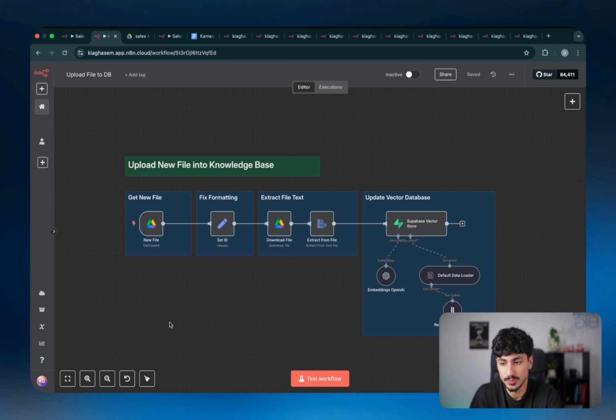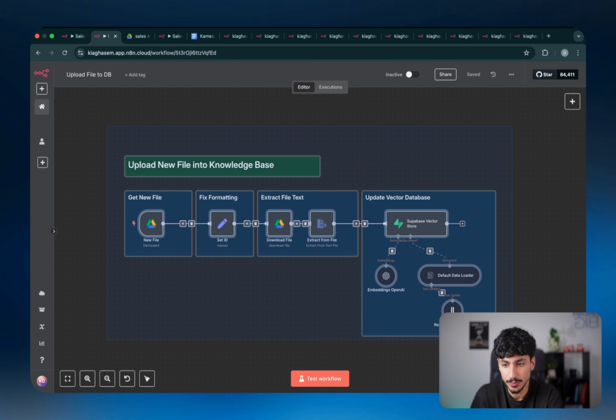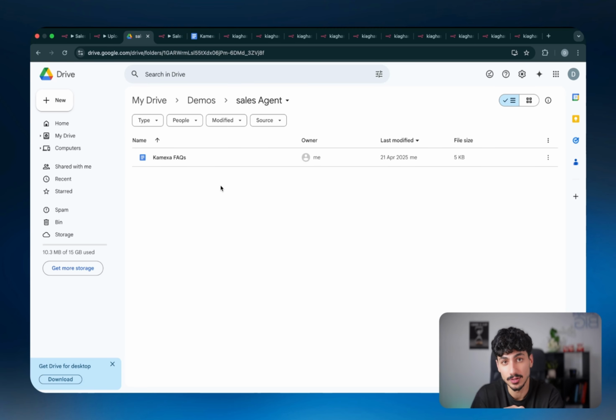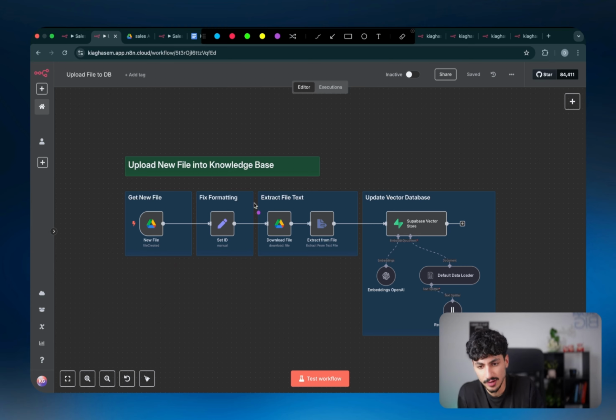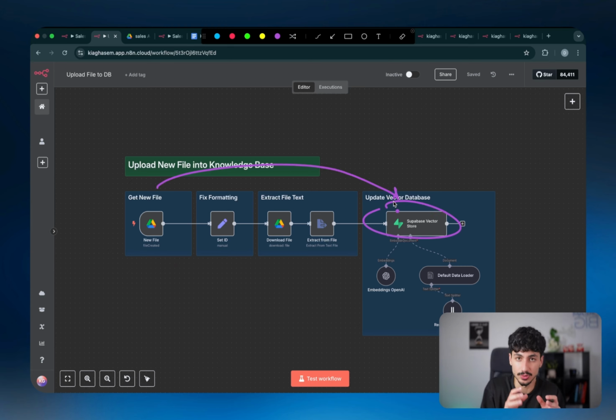Now, what we've done is we've set up a workflow called upload file to knowledge base, which basically, every single time you upload a new file into that Google Drive folder, this workflow will automatically grab that file, download it, extract the text from that file, and then upload it into your Superbase vector database. Or in super simple terms, every time you upload a file into the Google Drive, it will grab it and put it inside the vector database, or the knowledge base, for your actual AI agent.